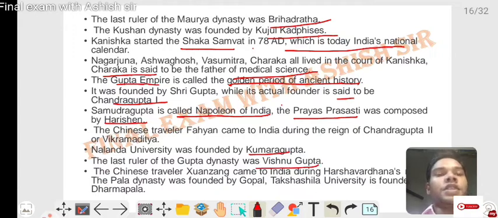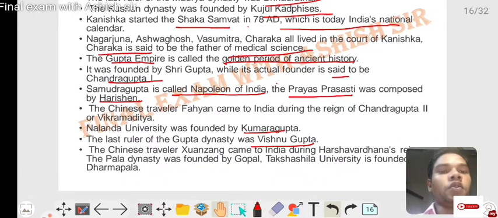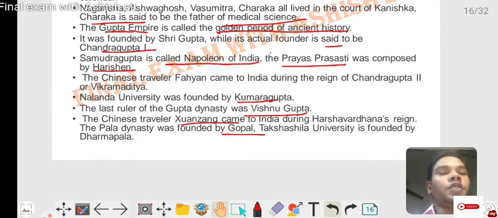The Chinese traveler Hiuen Tsang came to India during the reign of Harshvardhan. The Pala dynasty was founded by Gopala, and Vikramshila University was founded by Dharmapala.